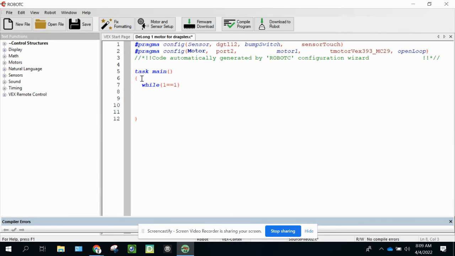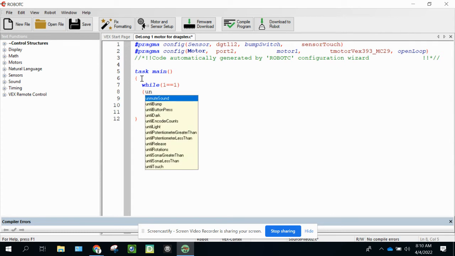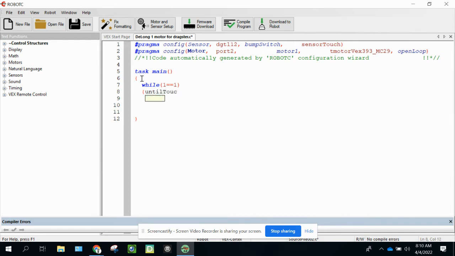And then underneath that, I'm going to hit enter. I'm going to do an open curly bracket, which is actually right next to the letter P on your keyboard. You have to hit shift and then the open curly bracket. And then we're going to type in the term until touch, parenthesis, bumpSwitch, parenthesis and then semicolon, which is right next to the letter L on your keyboard.